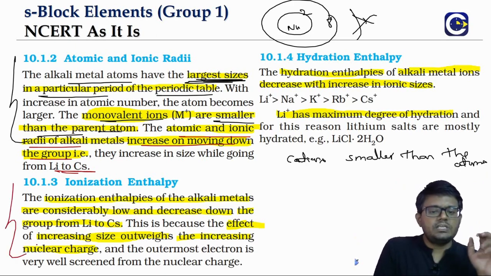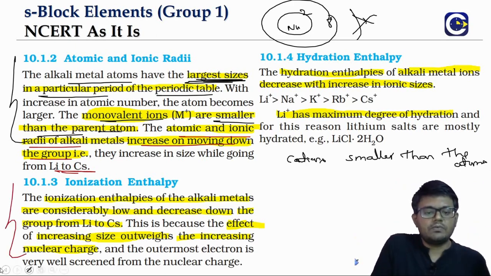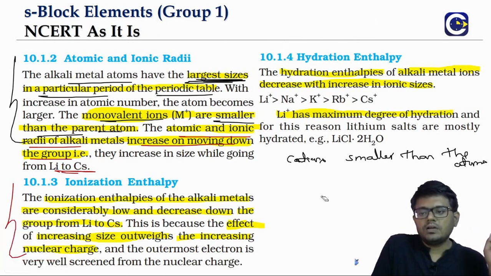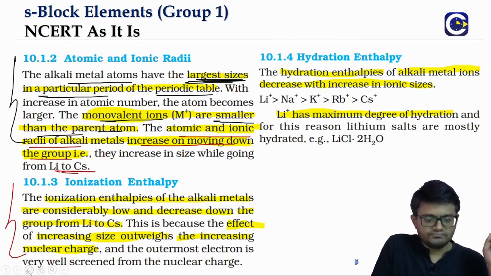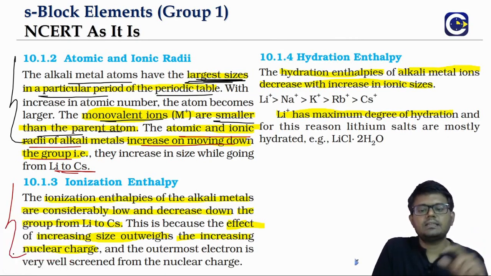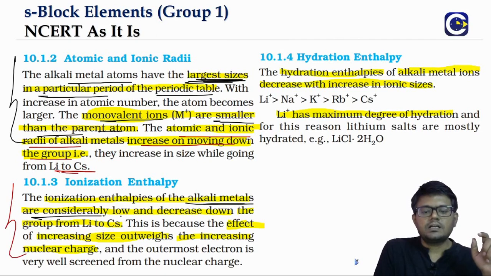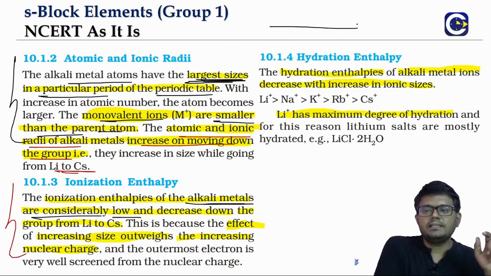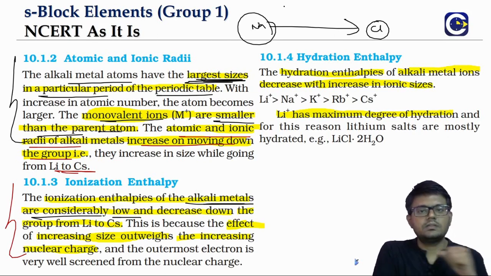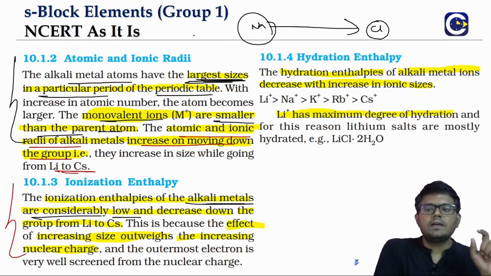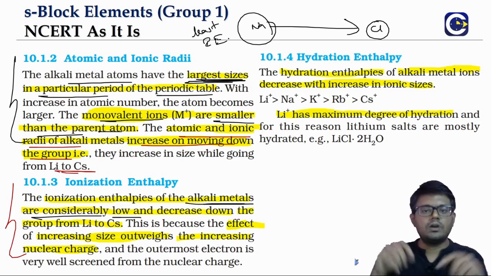When it comes to ionization enthalpy, what is ionization enthalpy? Energy required to remove the electron from the valence shell or the outermost shell of the gaseous atom. Now the ionization enthalpy of alkali metals are considerably low. In a period, just like we talked about the atomic radius, in a period if you look at the alkali metals, same example we will take, the third period, alkali metals will have the least ionization enthalpy. It is easy to remove the electron from alkali metals,